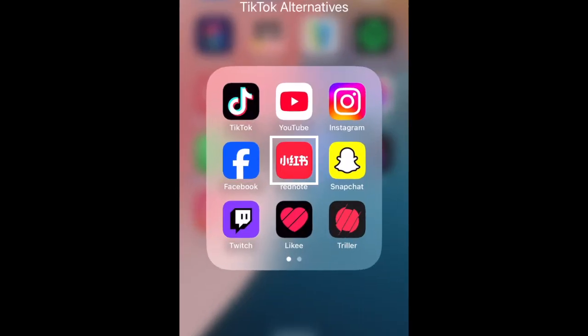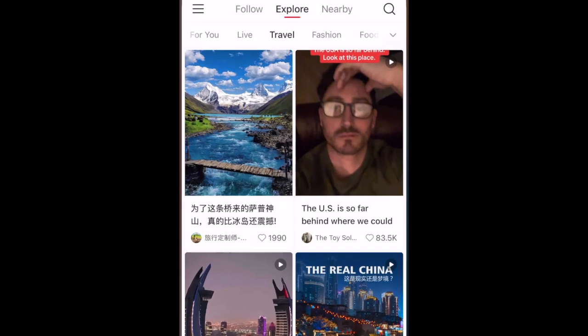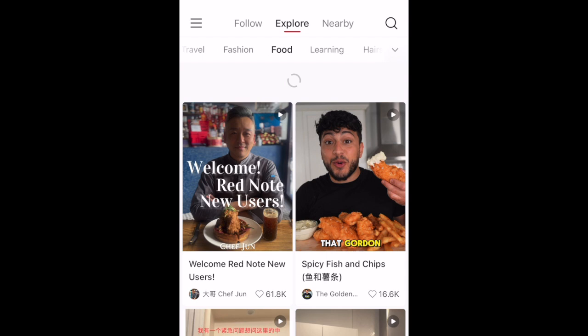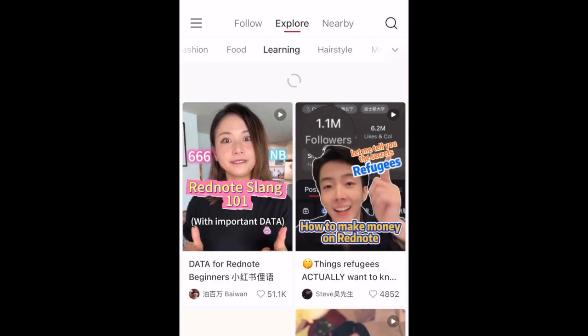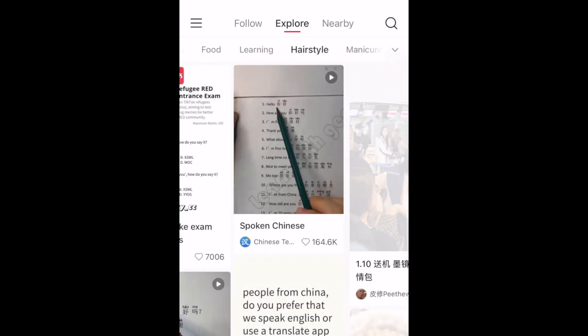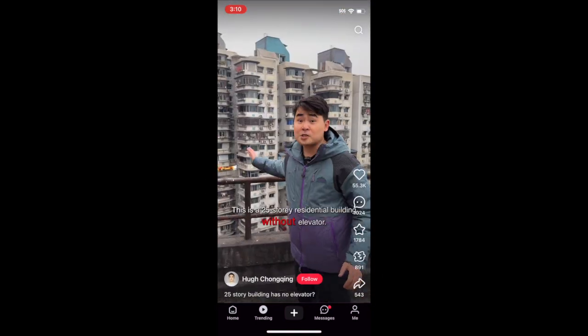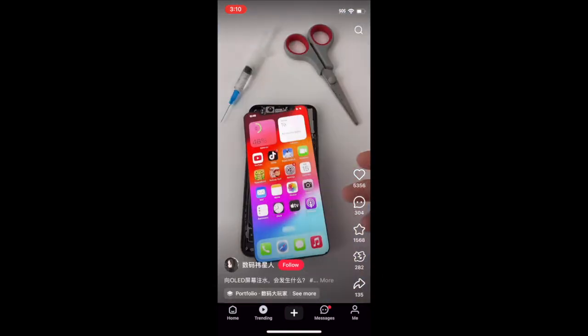RedNote is a Chinese social media platform that's currently gaining popularity in other parts of the world. The app is kind of like a blend of TikTok and Pinterest, offering both video and photo posts and an easy navigation system to browse posts by topic. We have a few tutorials on how to use RedNote to help you get started. Check out our beginner's guide to RedNote to learn more about it.